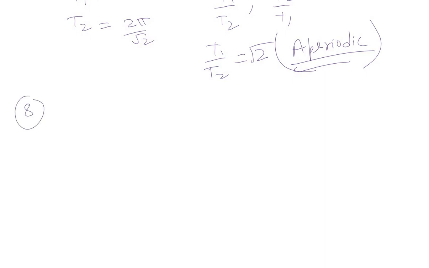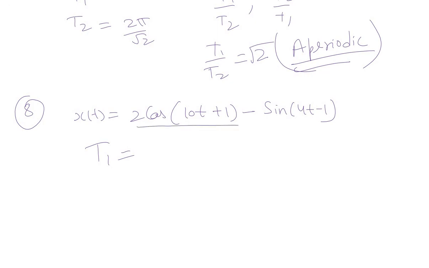Now, the eighth part, which was x(t) = 2 cos(20t + 1) - sin(40t - 1), is again a combination of two sinusoidal signals. So we will find out the individual periods first. T1 is the period of 2 cos(20t + 1). For a sinusoidal signal, we have already seen that the fundamental period is 2 pi by omega naught. Omega naught over here is 10, so it will be 2 pi by 10, which comes out to pi by 5.